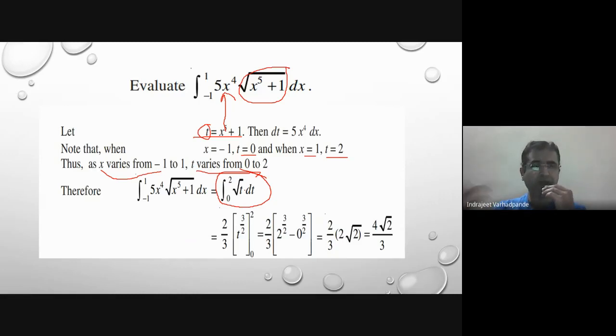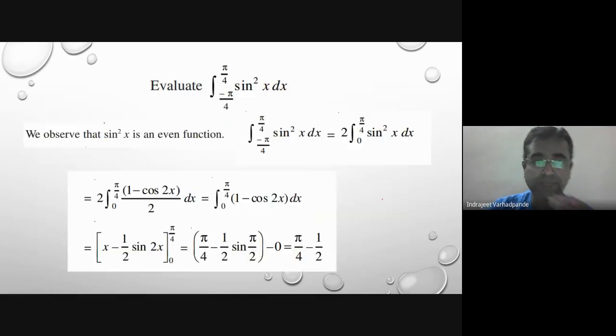Under root of t is t to the power half. What is the integration of t to the power half? It is t to the power half plus 1 upon half plus 1, and half plus 1 is 3 by 2. So after simplification, obviously a very simple calculation, your answer should come out as 4 root 2 upon 3.